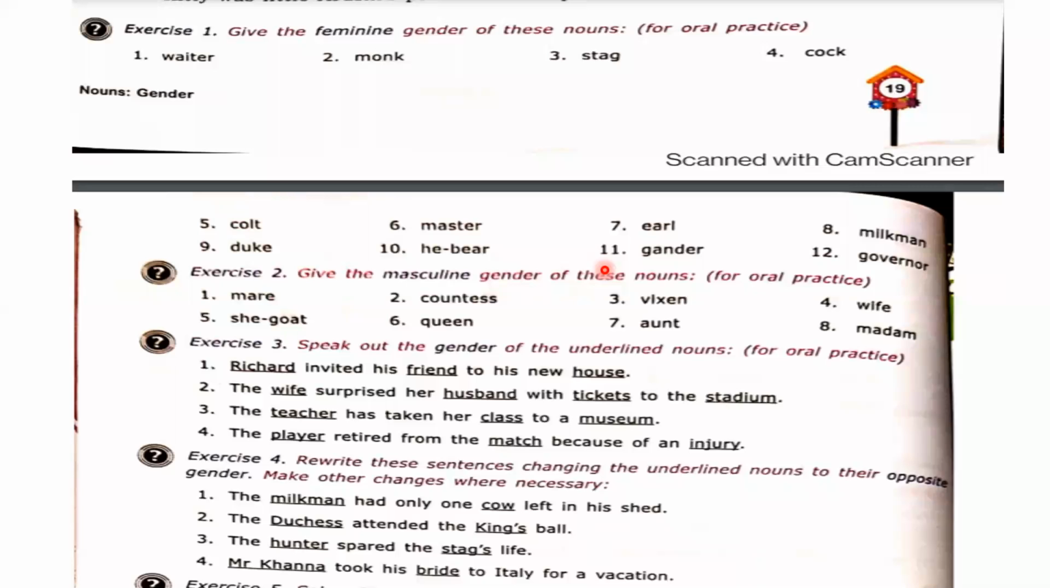Next, duke. What is the feminine gender of duke? Duke बोलते हैं शासक को, ब्रिटेन में duke बोलते हैं वहां पे. So what is the feminine gender of duke? Dhruv, you please tell me. It's called duchess. Very good. You have tried very well.